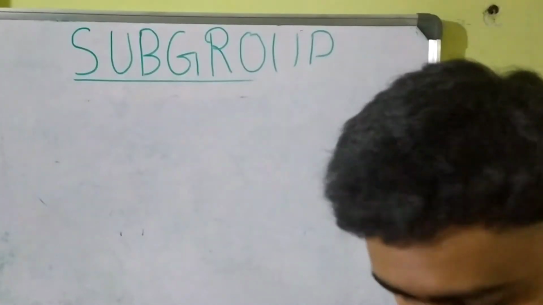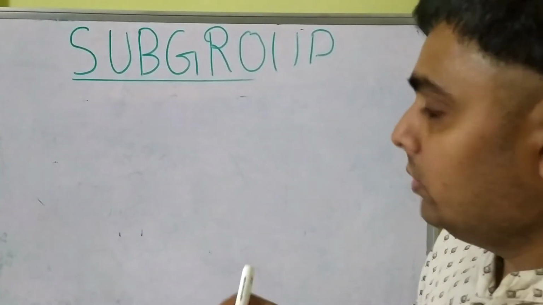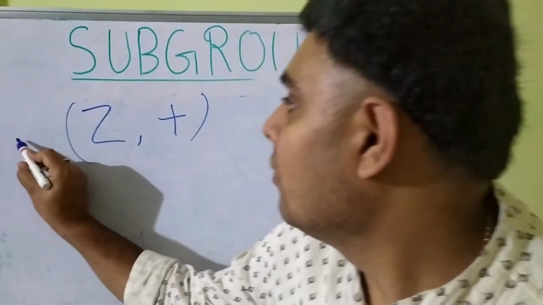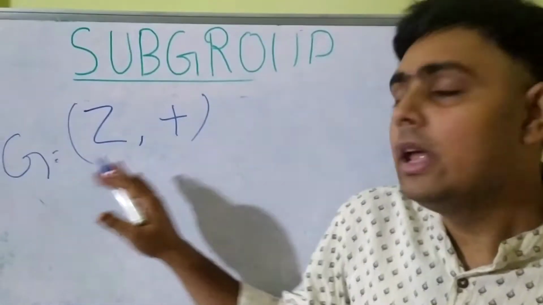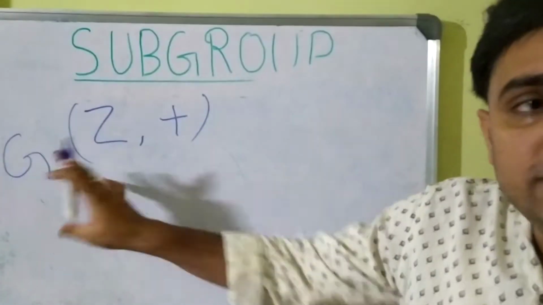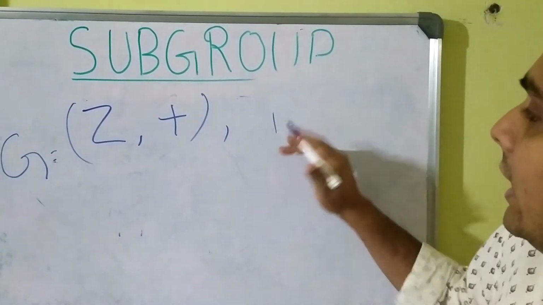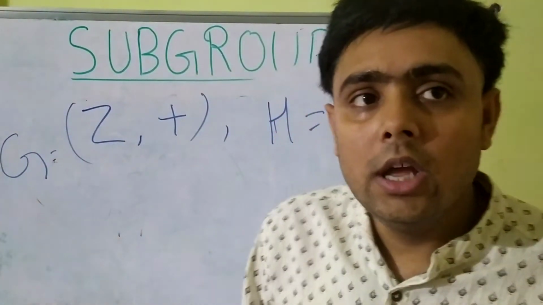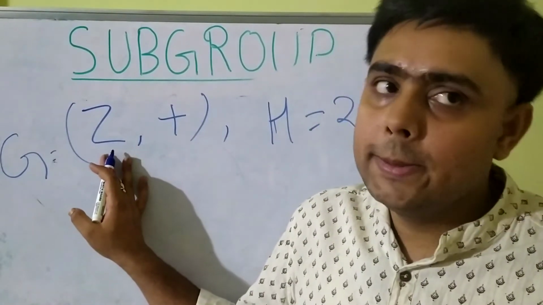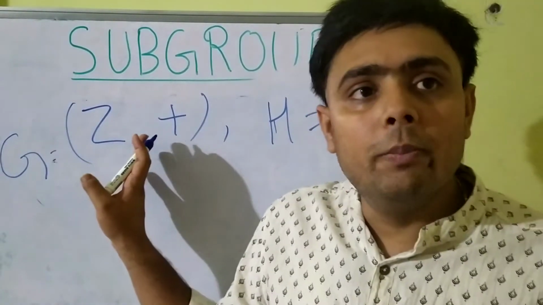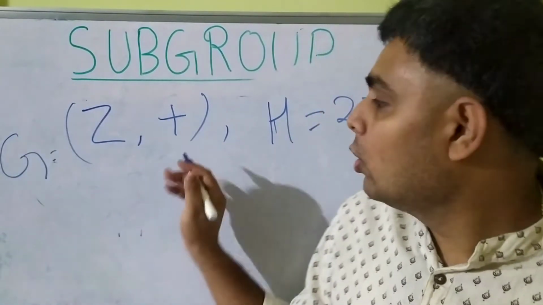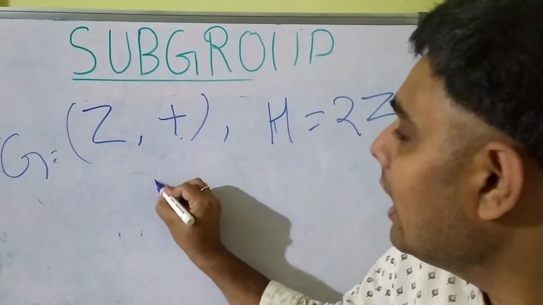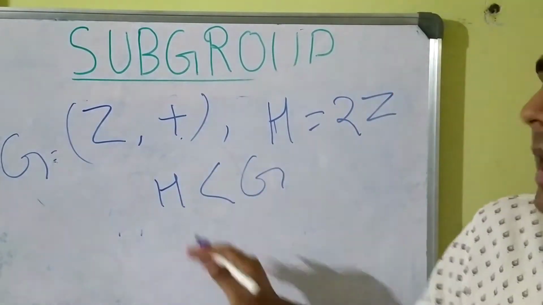The first example: we all know that Z, the integers with plus, forms a group. Let H be all the even integers. All the even integers belong to G, so it is a subset of G, and it will also form a group with respect to the binary operator addition. So this H will be called a subgroup of G, and this is a proper subgroup.